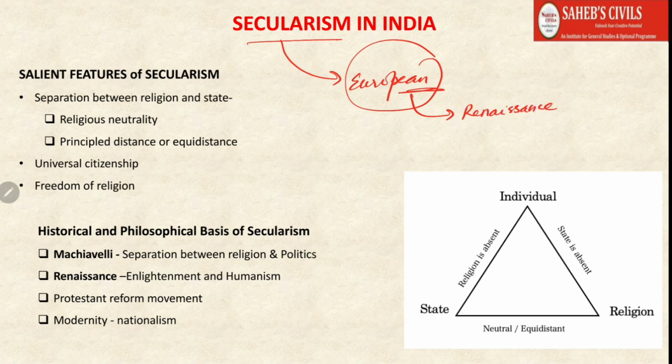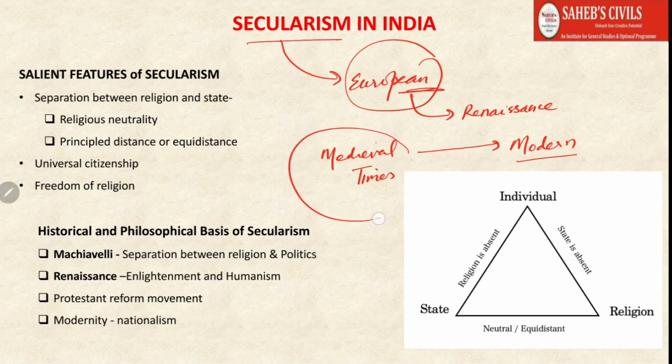So during the Renaissance period, Europe was changing from medieval times to the modern times. It was undergoing a transition. Now you must have read in world history that in medieval times, Europe especially was in the dark ages. Now what do the dark ages mean? It simply means that there was too much focus